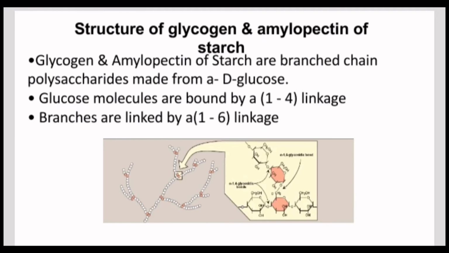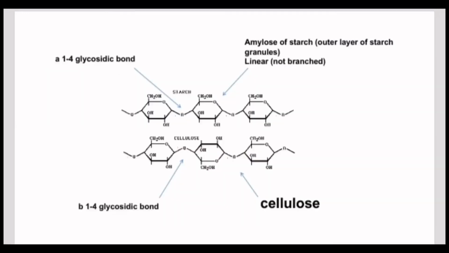Starch is the stored form of sugars in plants and is made up of a mixture of amylose and amylopectin, both polymers of glucose. Starch is made up of glucose monomers that are joined by alpha 1,4 or alpha 1,6 glycosidic bonds. The numbers 1 and 4 and 1 and 6 refer to the carbon numbers of the two residues that have joined to form the bond.